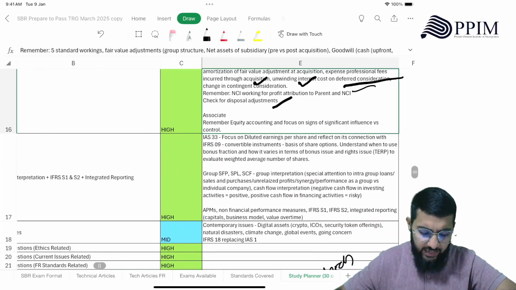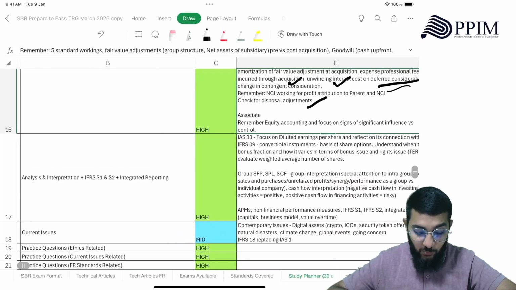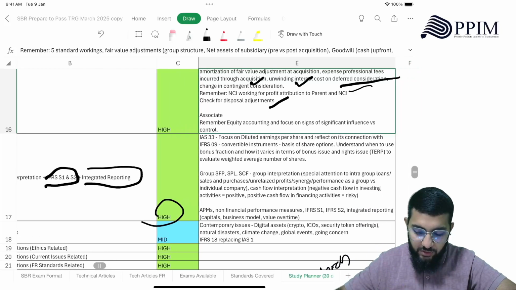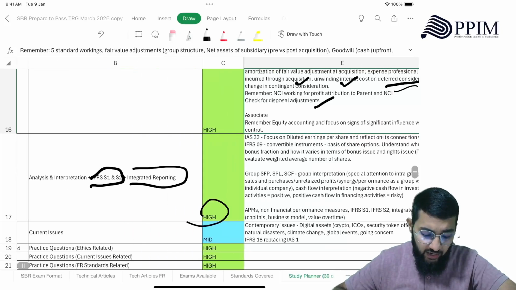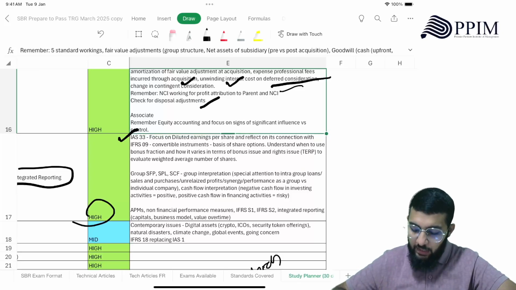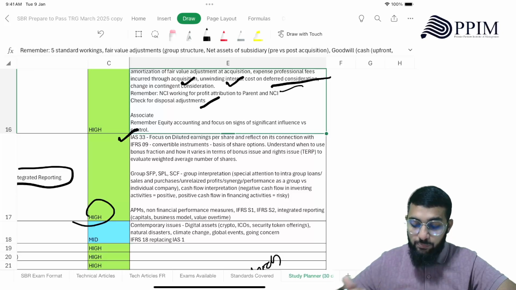Then comes the analysis and interpretation plus IFRS S1, S2, new standards, integrated reporting, and new areas. Again, a highly important area. So here, when it comes to analysis and interpretation, there's IAS 33. You need to focus on diluted earnings per share and reflect on its connection with IFRS 9, right? The convertible instruments, what happens? Then basis of share options. Understand when to use bonus fraction, how it varies in terms of bonus issue and rights issue. TERP comes in terms of the rights issue and bonus issue, to evaluate weighted average number of shares.